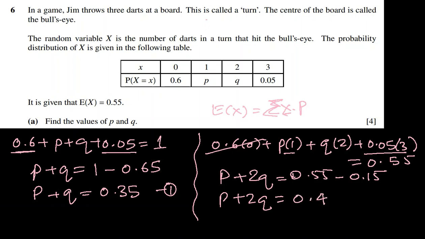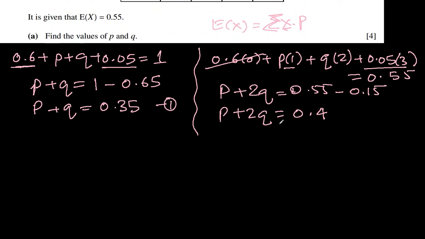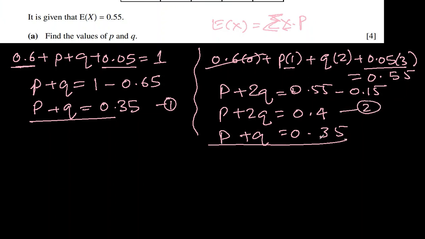And now we can substitute one into the other, or let's eliminate. So I will write this one under this. P plus Q equal to 0.35. I write it under the second equation and subtract, so that P is eliminated. And 2Q minus Q is just Q. And 0.4 minus 0.35 will be 0.05.